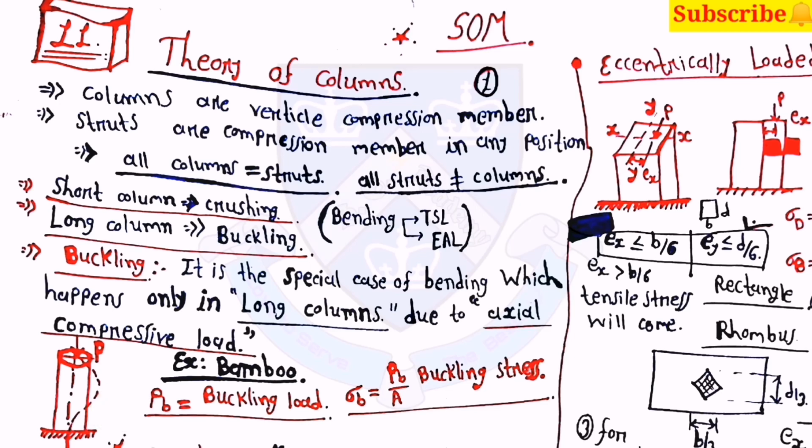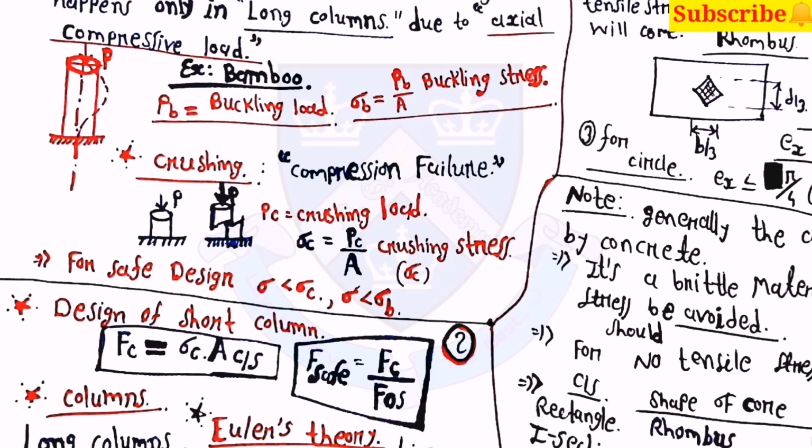Then buckling load is PB, and sigma B is equal to PB upon A, which is buckling stress. Then for crushing, sigma C is equal to PC upon A. Here for safe design, sigma should be less than sigma C and sigma should be less than sigma B. For design of short column, you can use the equation FC is equal to sigma C into cross sectional area. Then F is equal to FC upon FOS.